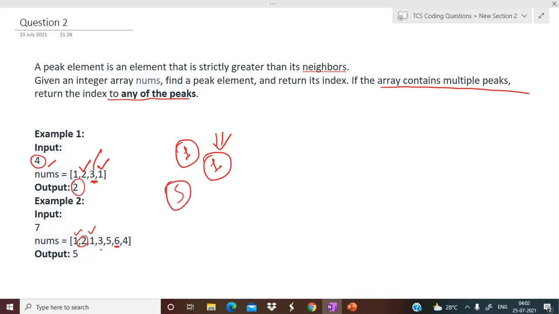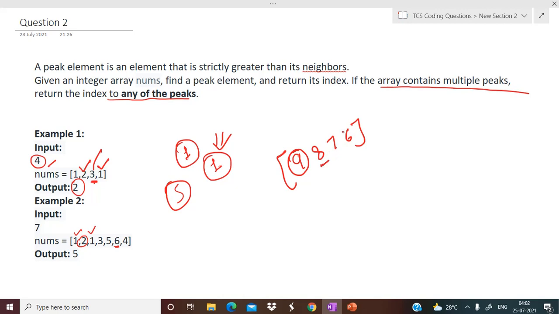Now the most basic approach that will come to your mind is that we can linearly iterate over the array. Also you have to take care of these cases. For example, if you have something like this, for 9, see, this first element can also be a peak element, and for this there will be only one neighbor, that is this.